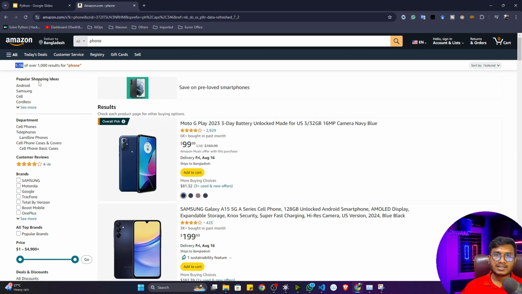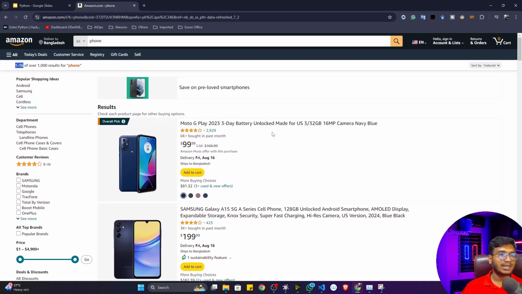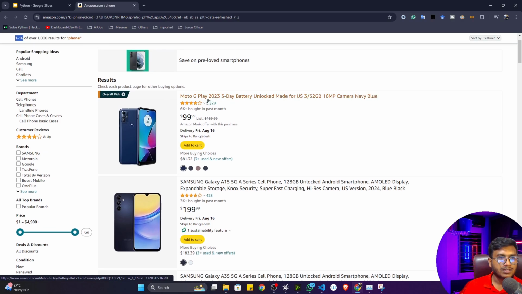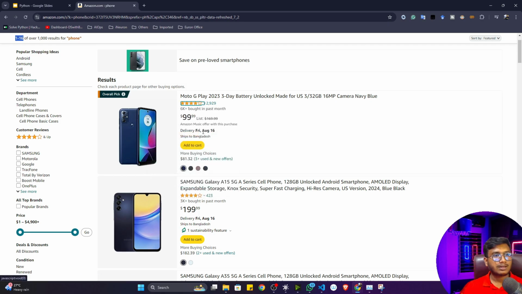Now see, whoever designed this particular website has done one amazing thing here. I think you can observe how this page is aligned. You can see on the left-hand side the phone image is coming, and on the right-hand side the title is coming, like what the phone name is. And here you can see the stars given by the customer. This is the rating, and you can see the price of the phone and the delivery.